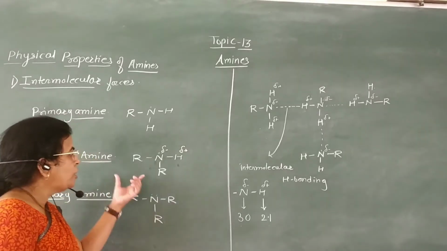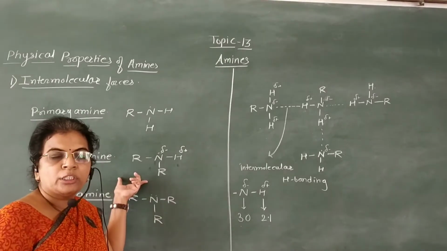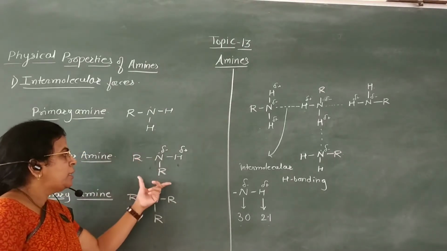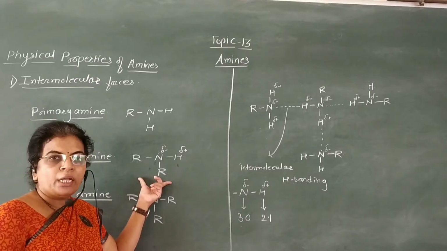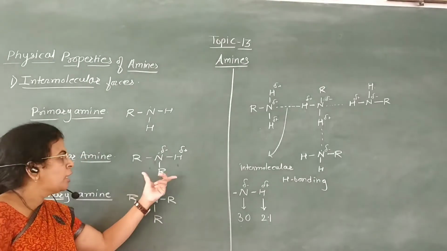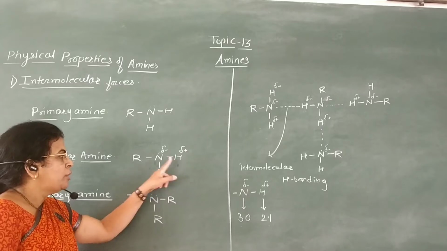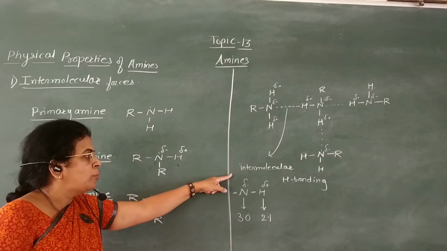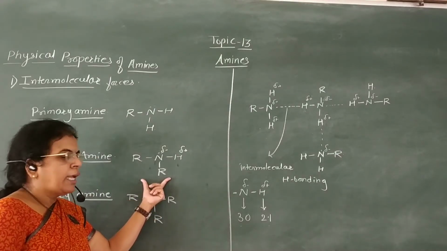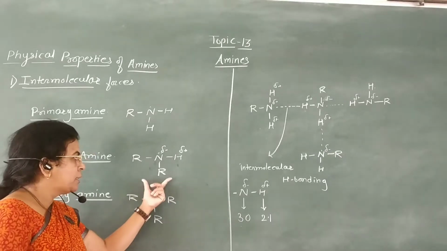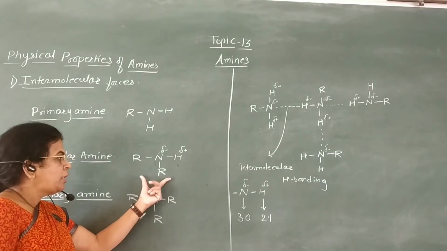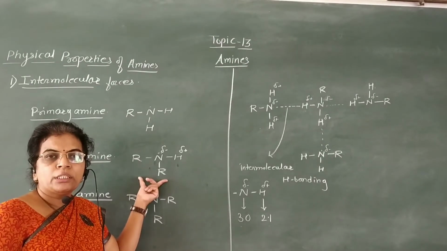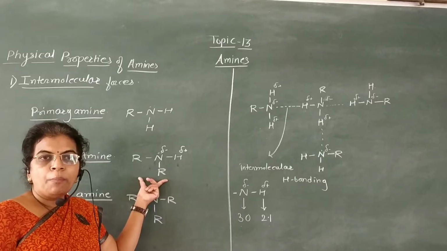Therefore intermolecular forces of attraction are present, but compared to primary amines these forces are weaker, because there is only one hydrogen atom directly bonded to nitrogen, so the hydrogen bonding is less. Therefore secondary amines have weaker intermolecular forces of attraction than primary amines.